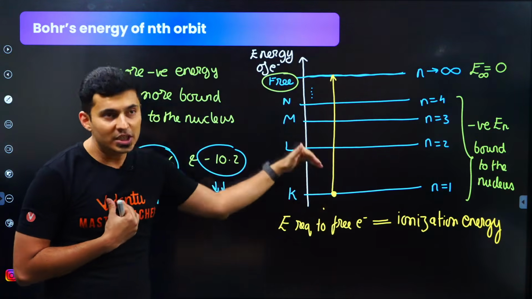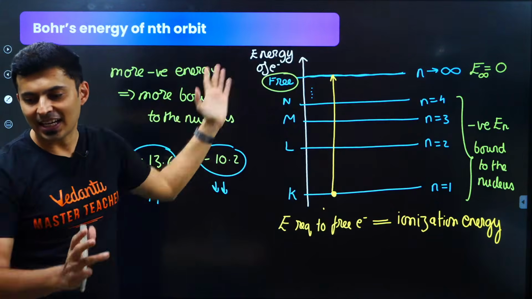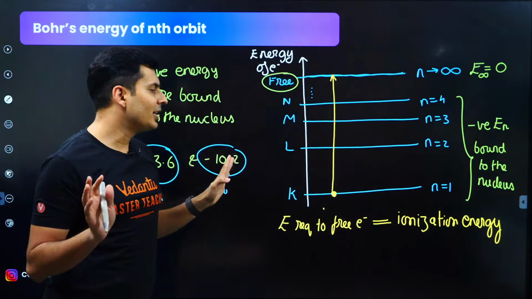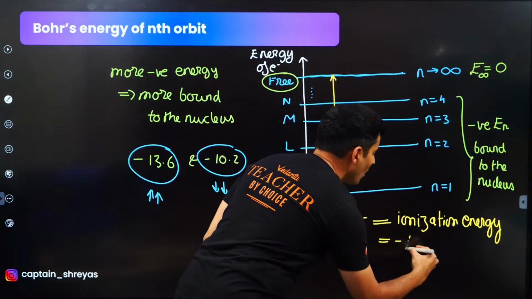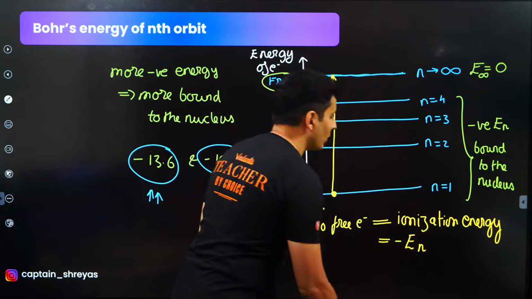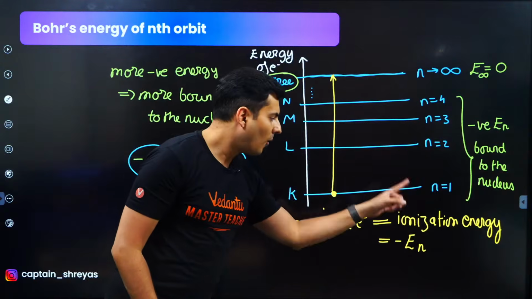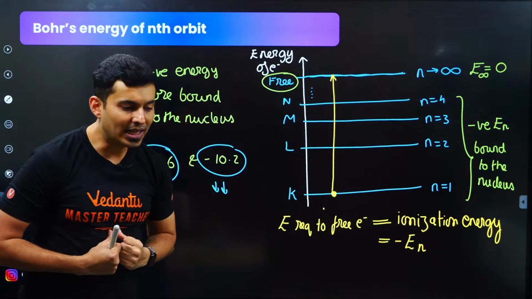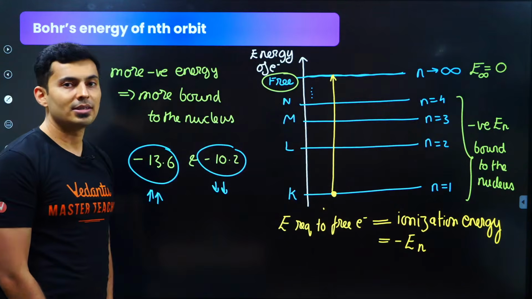From minus 13.6 to 0, so plus 13.6. Exactly. So the ionization energy will basically be the negative of the energy in that orbit. If it was minus 13.6, it's minus of that, so it becomes plus because that's the energy which you give it. Very nice. I hope this is clear.